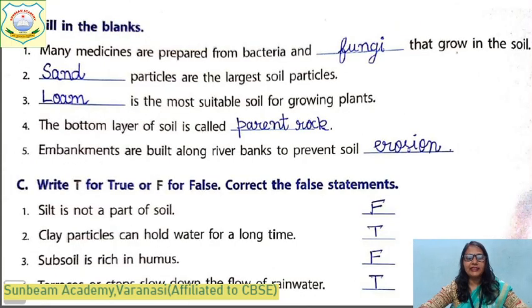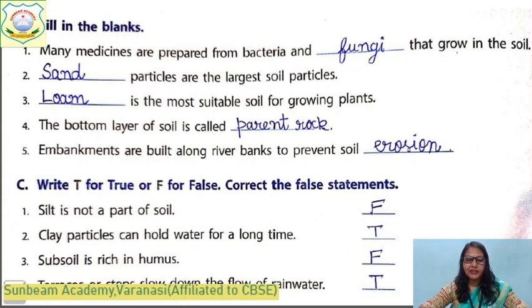Come to the next. Fill in the blanks. Many medicines are prepared from bacteria and fungi that grow in the soil. The largest soil particle is sand. The most suitable soil for growing plants is loam, because it contains both air and water, which is required for growth of the plant. The bottom layer of the soil is called parent rock, and embankments are built along the river bank to prevent soil erosion. By making this, we protect the soil from being eroded.